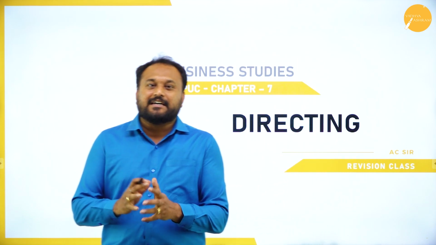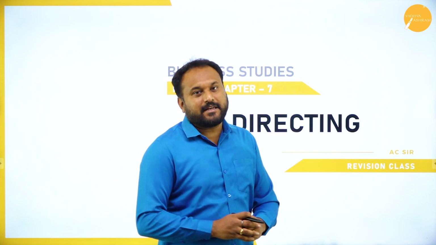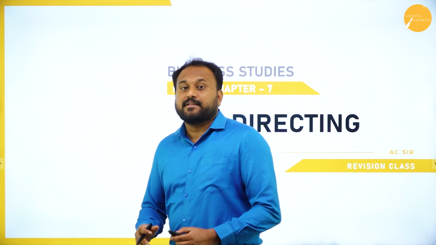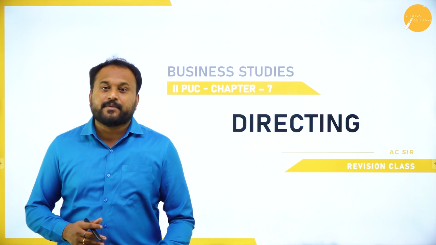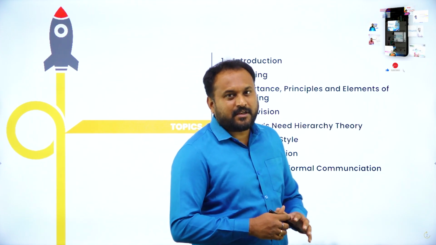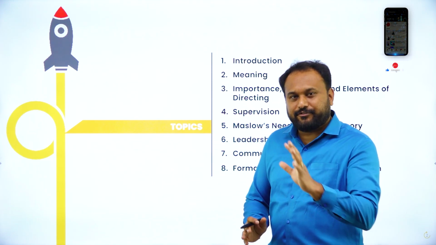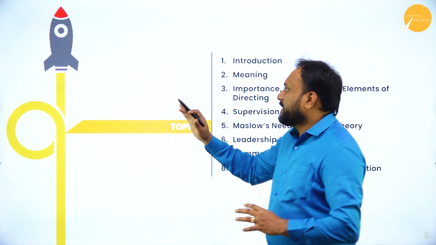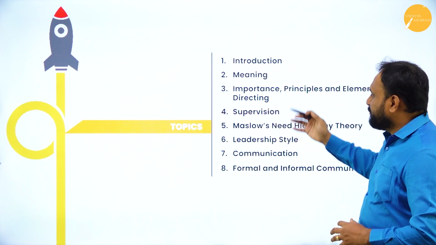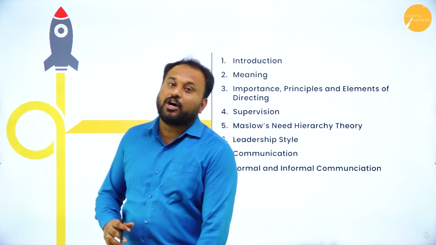Now what exactly is directing all about? In this chapter, you can expect an 8-mark question plus a 4-mark question. That means this chapter is very important. So when we go with this topic called directing, I'll be giving you a very simple definition and meaning. Then I'll be covering introduction, meaning, importance, and supervision, which is one of the elements of directing.